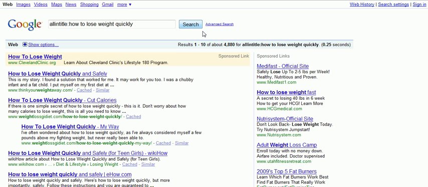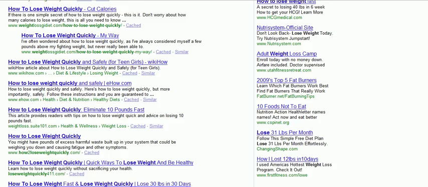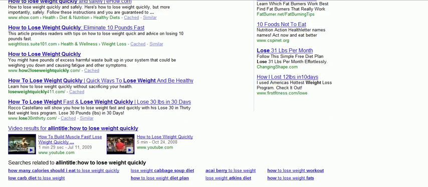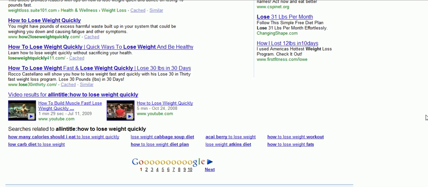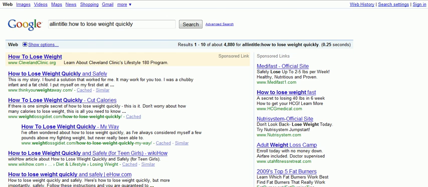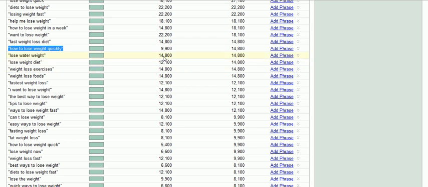So notice now I took that down by just doing the all in title search to a result where only 4,800 people of the million that we're targeting are actually the ones using it in their title tags. So that might actually not be a bad keyword phrase to go after, because even on the phrase match level it's got about 15,000 results. So I would consider adding that phrase.